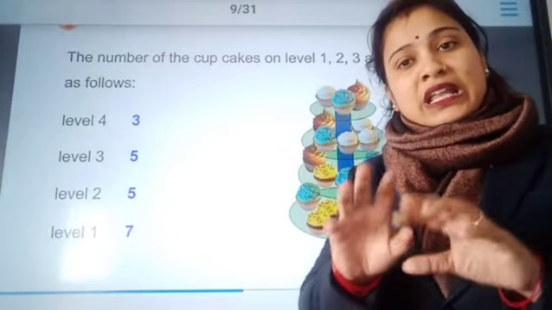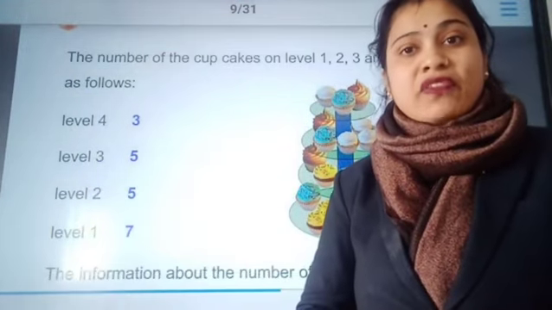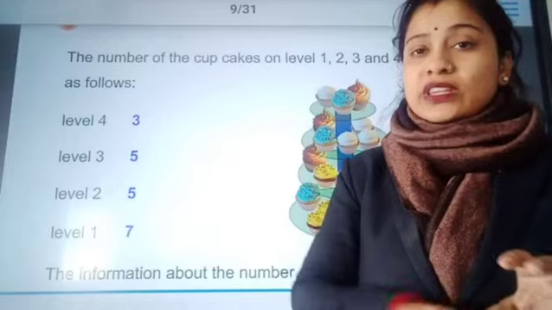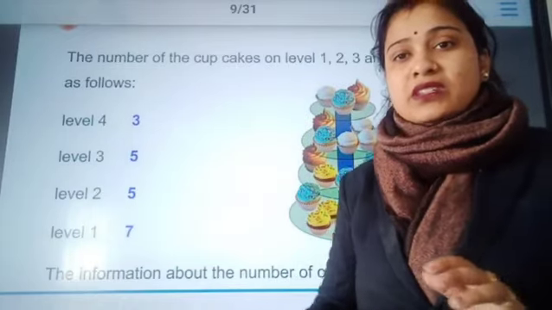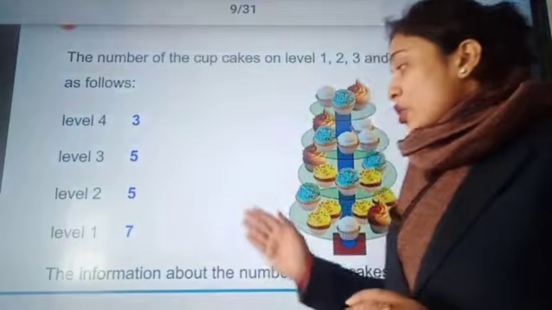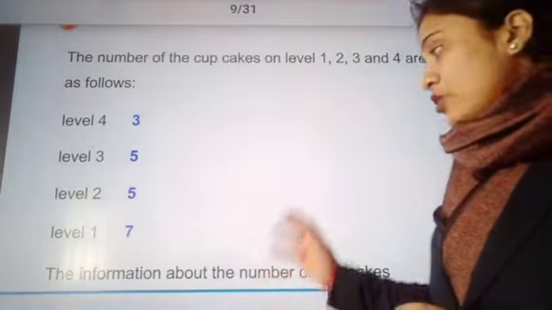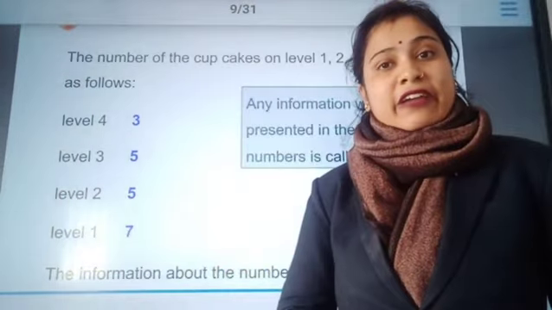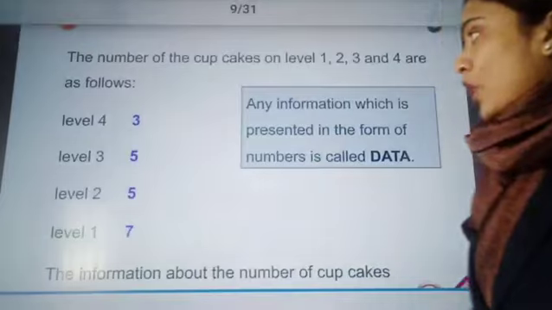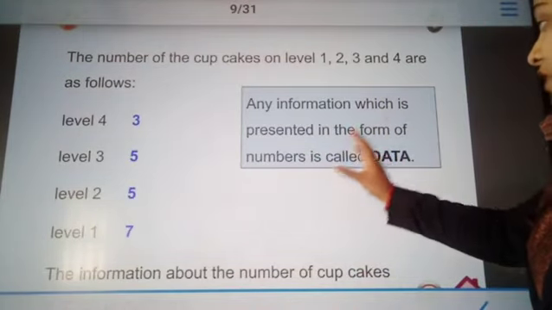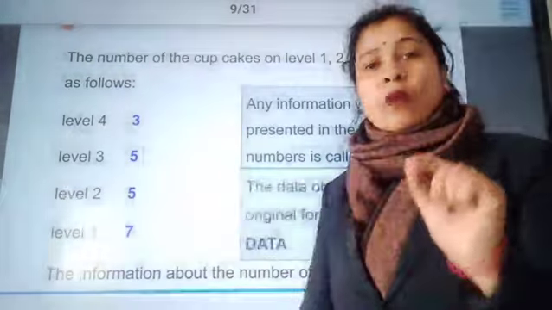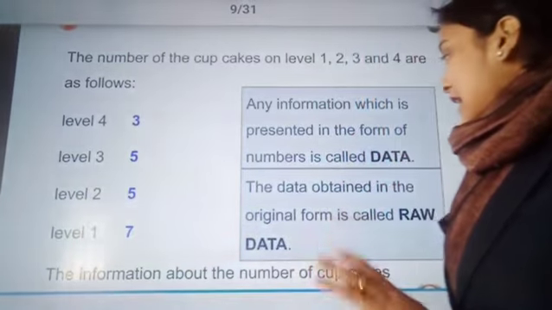Can you see that it is represented in the form of numbers? The number of cupcakes is represented in the form of a number. So this information about the number of cupcakes gives you the data. Alright, so any information which is presented in the form of numbers is known as data.